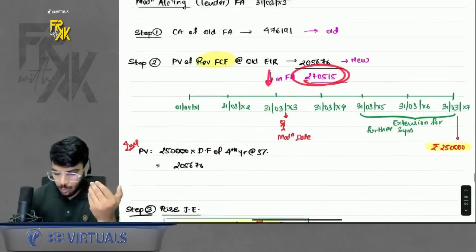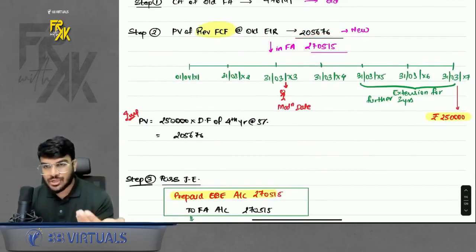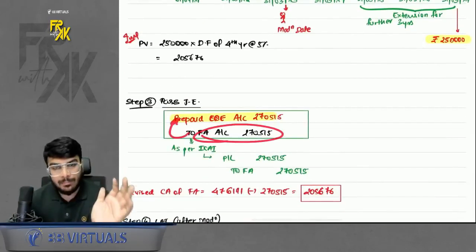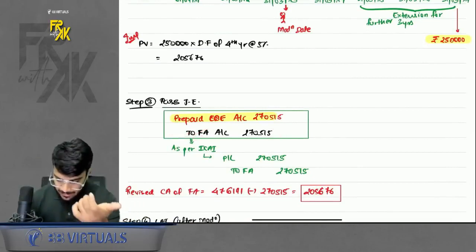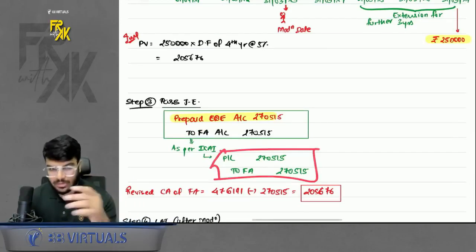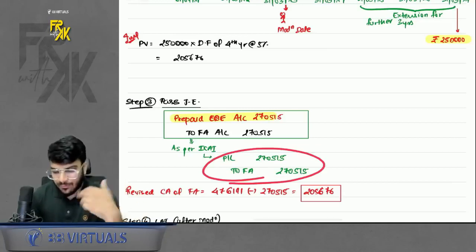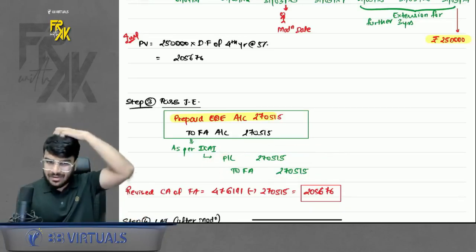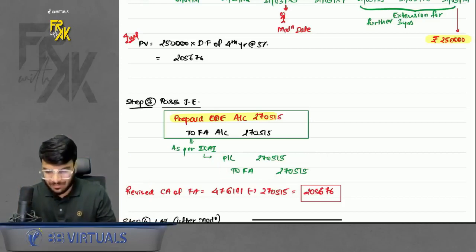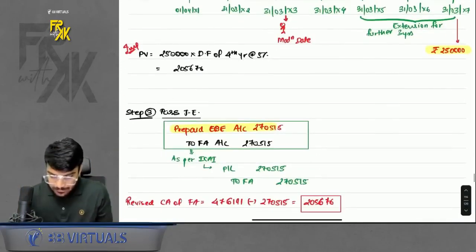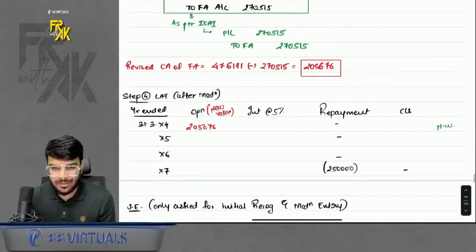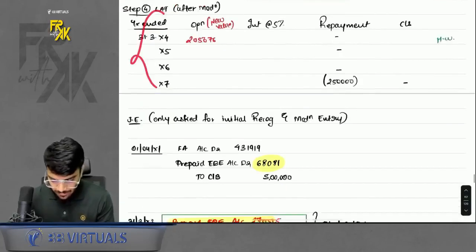Now how to pass the entry? Because there is a relationship involved here, normally such a reduction would be adjusted from prepaid employee benefit expense, but as per ICAI in the solution they have adjusted it from profit and loss. No reason is given for this, but in the exam if you remember what ICAI has done, do this profit and loss adjustment only. There was no prepayment happening here again, so no cash bank is involved. Directly reduce the financial asset and debit to prepaid employee benefit expense, and then prepare the LAT after modification.